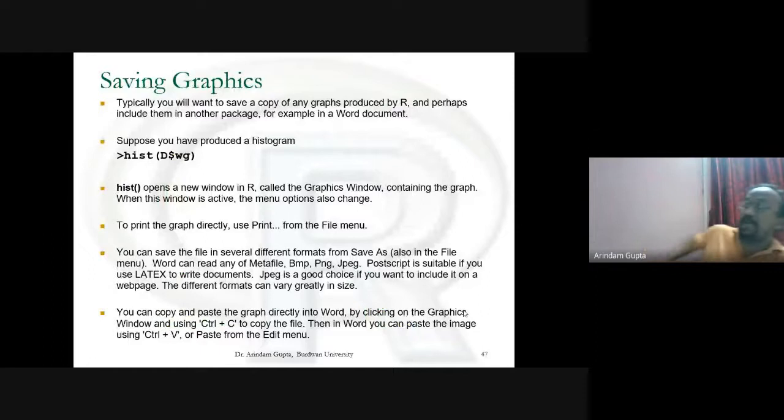How to save the graphics? Very important. These graphics windows appear in R, but how to save?